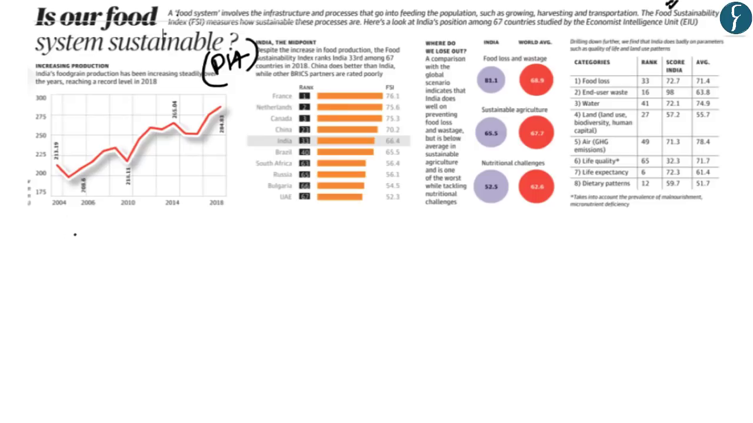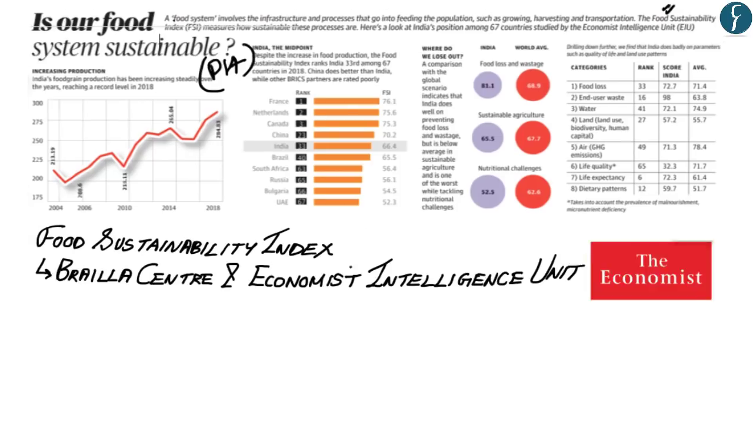So now if we take a look at the Food Sustainability Index, it is prepared by the Braille Center and the Economist Intelligence Unit. And now when we mean the Economist Intelligence Unit, it means the popular Economist magazine. And those who have been following the Indian Express newspaper might be aware of the various articles that are published in the Economist magazine, which are then republished in the Indian Express.